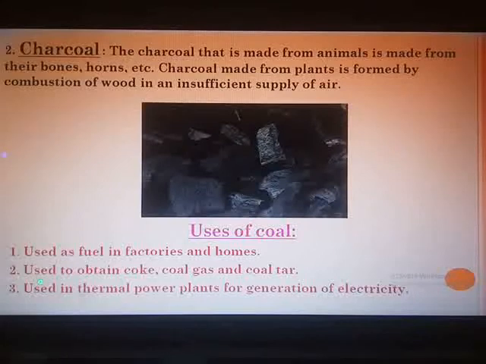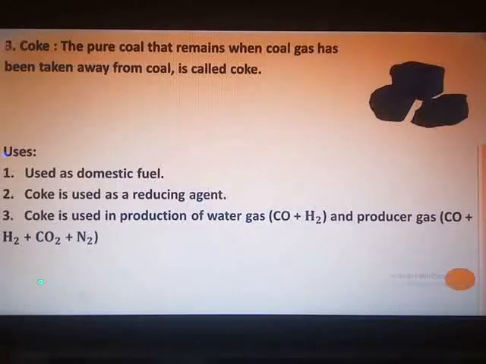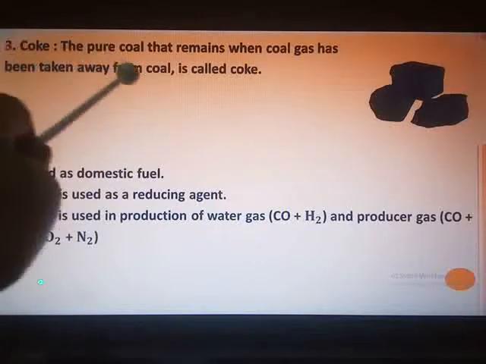Our next topic for revision is hydrocarbons. Sorry, not hydrocarbons. The third part is remaining, that is coke. What is coke? The pure coal which remains behind when coal gas has been taken away from coal.